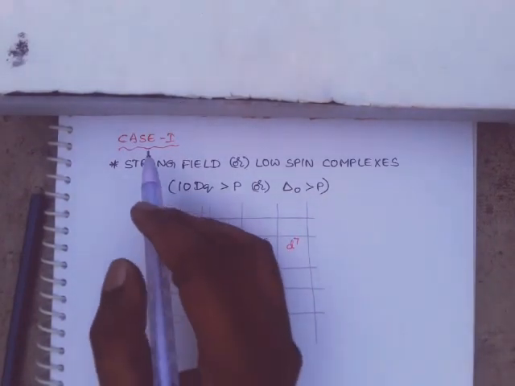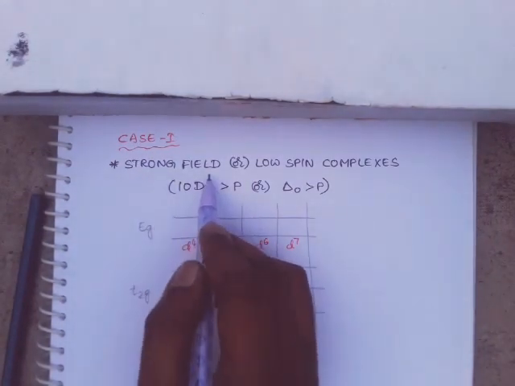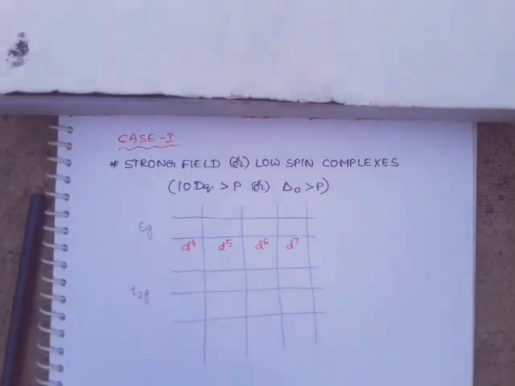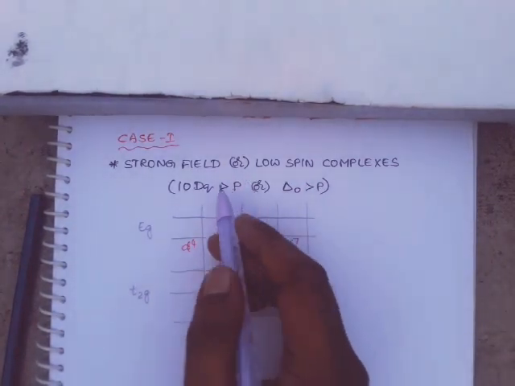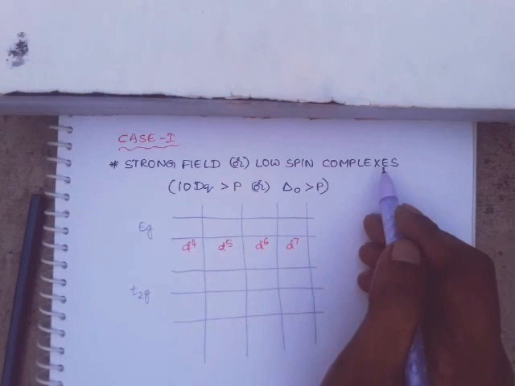Case 1, strong field complexes or low spin complexes.